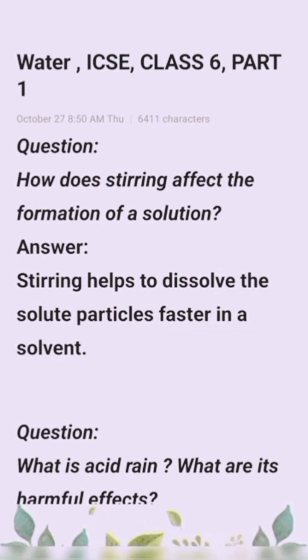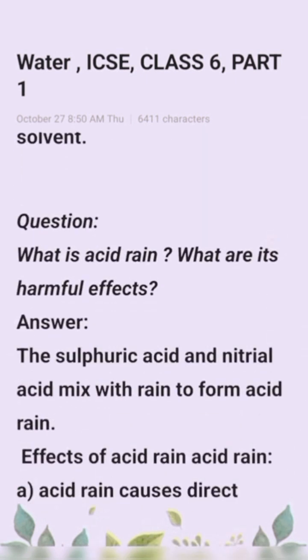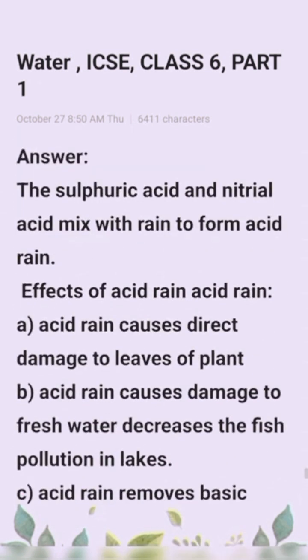Okay, next question: what is acid rain? What are its harmful effects? Sulfuric acid and nitric acid mix with rain to form acid rain. Okay, next part: effects of acid rain, that is first point: acid rain causes direct damage to the leaves of plants.